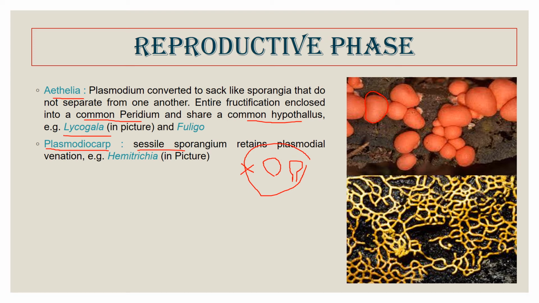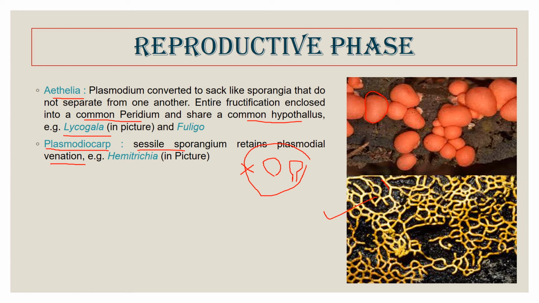Here the sporangia are in the form of venation. In this picture, the Hemitrichia plasmodiocarp, this reticulate venation contains spores inside it.